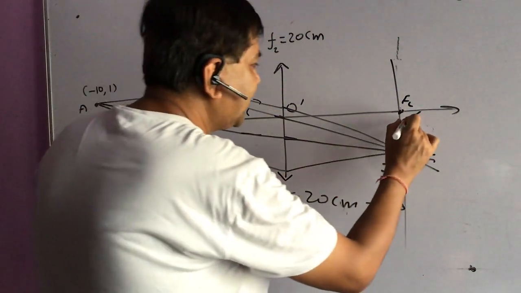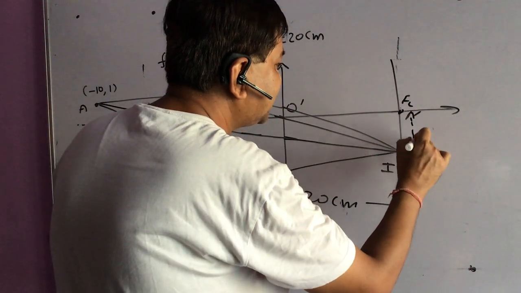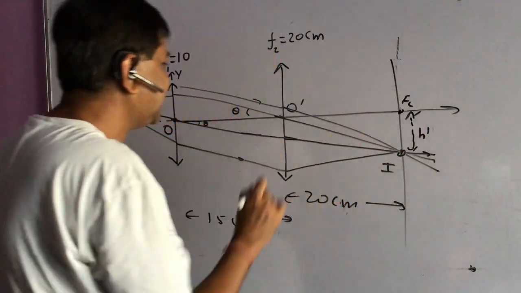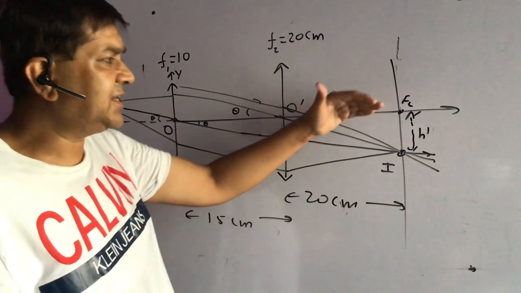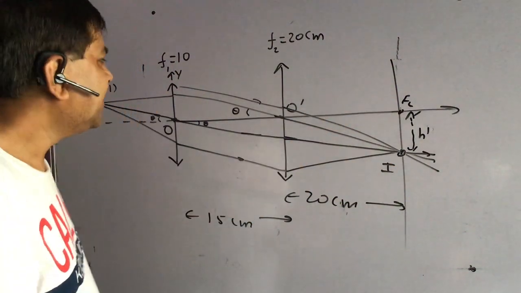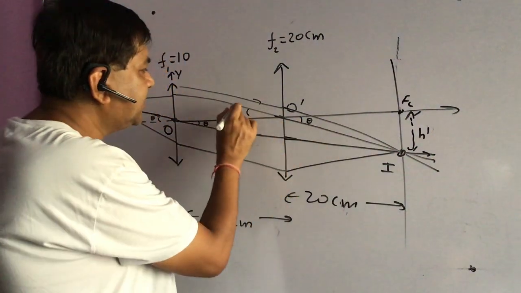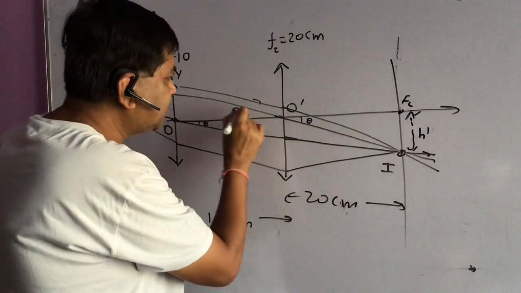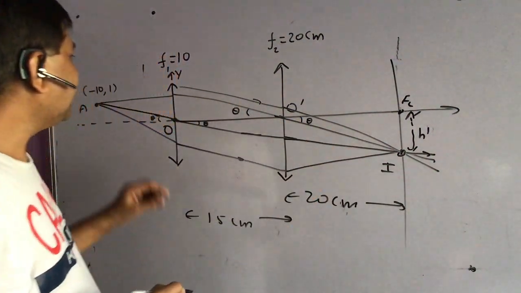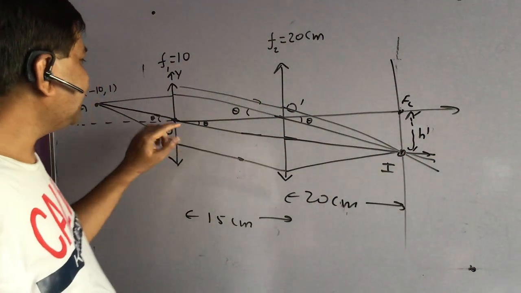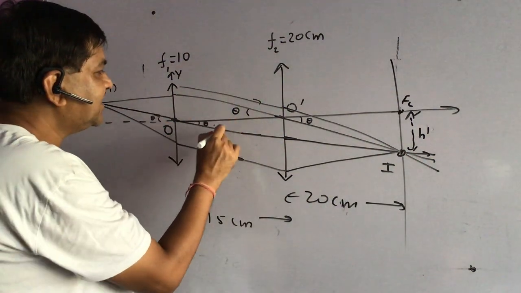And now we have to locate this distance also. How to locate this distance? Let this distance be S dash. So S dash I can locate. I can clearly say it is below the axis, so it will be minus. But anyway, we have to calculate the value. This angle is theta. Again, this is theta. Because the ray passing through O dash is not going to be deviated. And the value of theta I am getting from here, because these angles are corresponding angles.